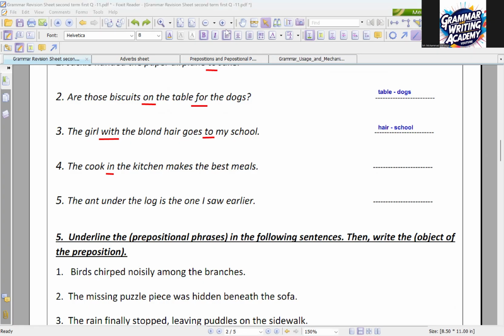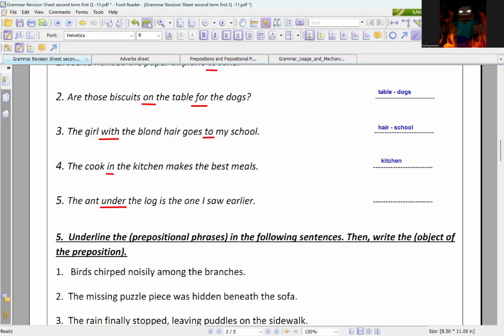Rami, this time. Number 5. Rami? I can't hear you. Yes, sir. Yes, I can hear you now. Read number 5 in a clear voice. The ant under the log is the one I saw earlier. So what is the preposition here?